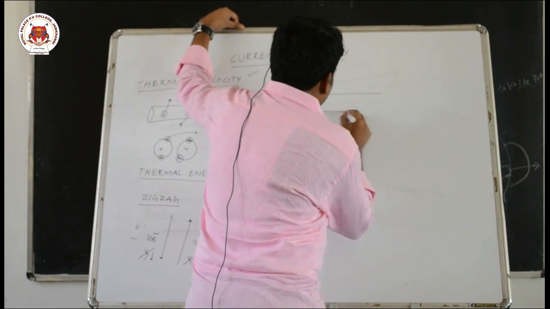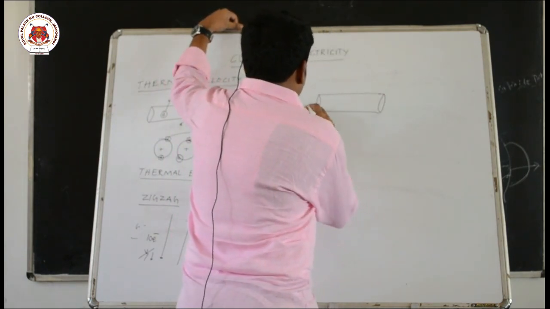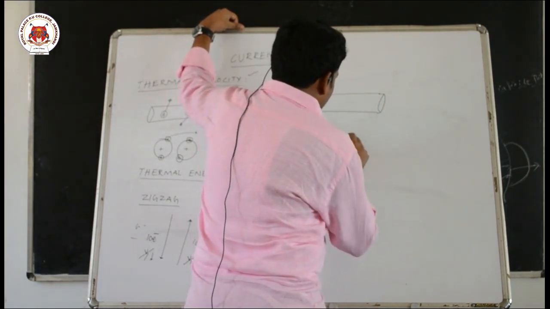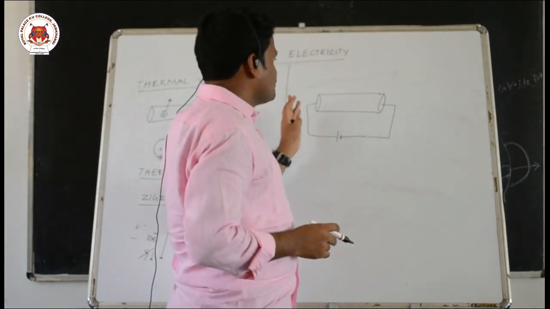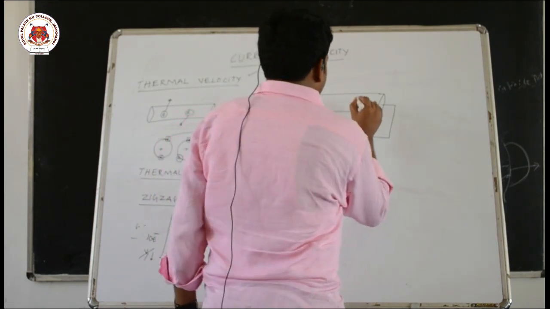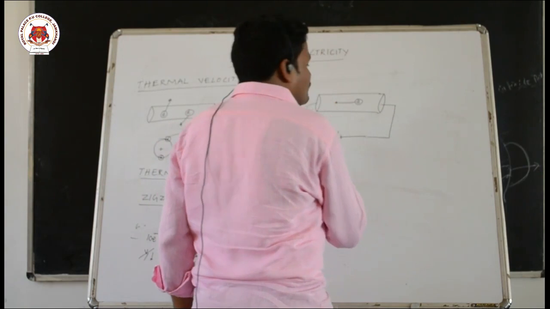Next, if I connect this conductor to an external voltage, let us consider I have connected one cell and provided a potential difference. One side I maintained positive, one side negative. Now electrons start drifting in this direction. Electrons start moving.